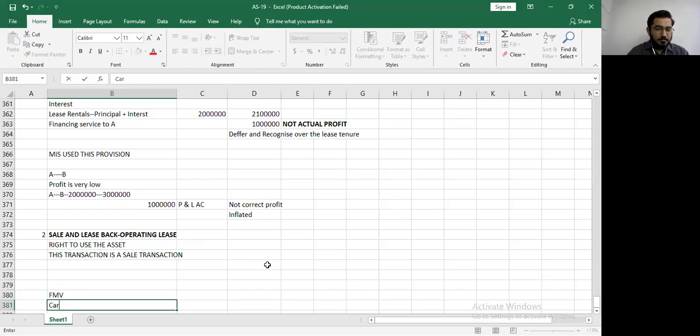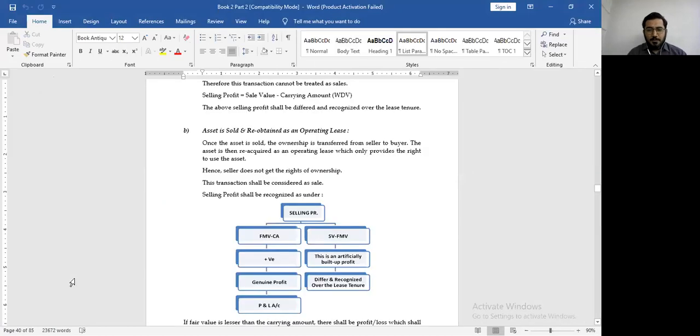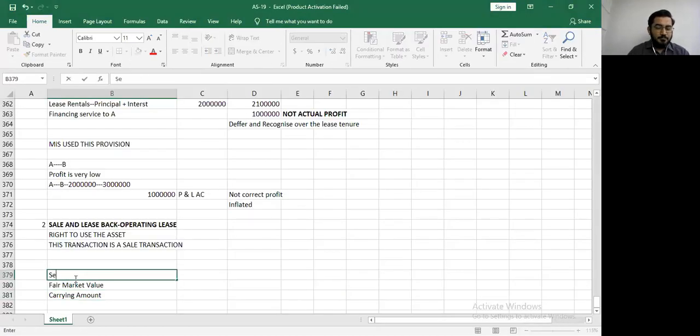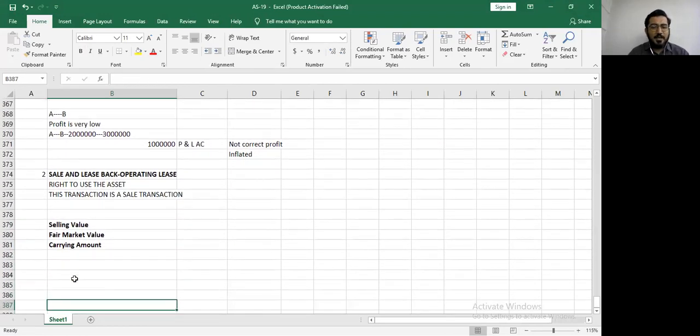So this is your carrying amount and this is your fair market value, and above that let's put the selling value, right? These are your three important attributes to decide how will you treat sale and lease back from operating lease.